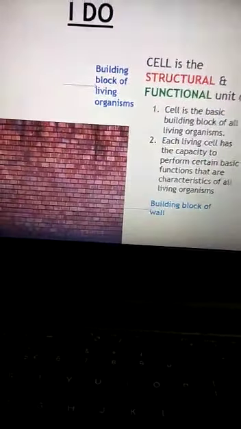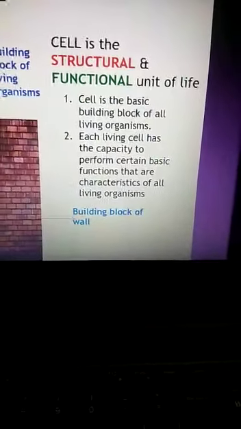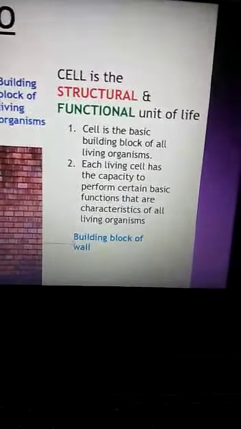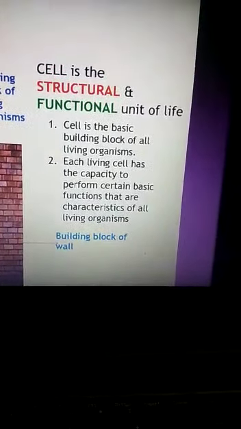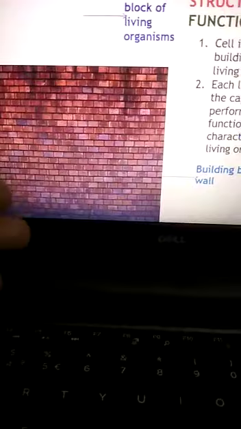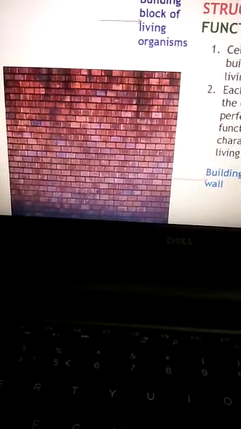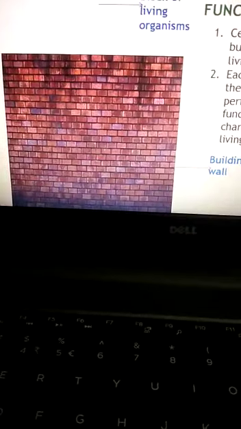Let us come beyond. So, basically we have known that the cell is the structural and functional unit of life. This means, for example, when you have to make a wall, you cannot directly just take out a wall and place it somewhere. No, what do you have to do? You have to place each and every brick over each other, so that a complete wall or a complete room or a complete building is formed.